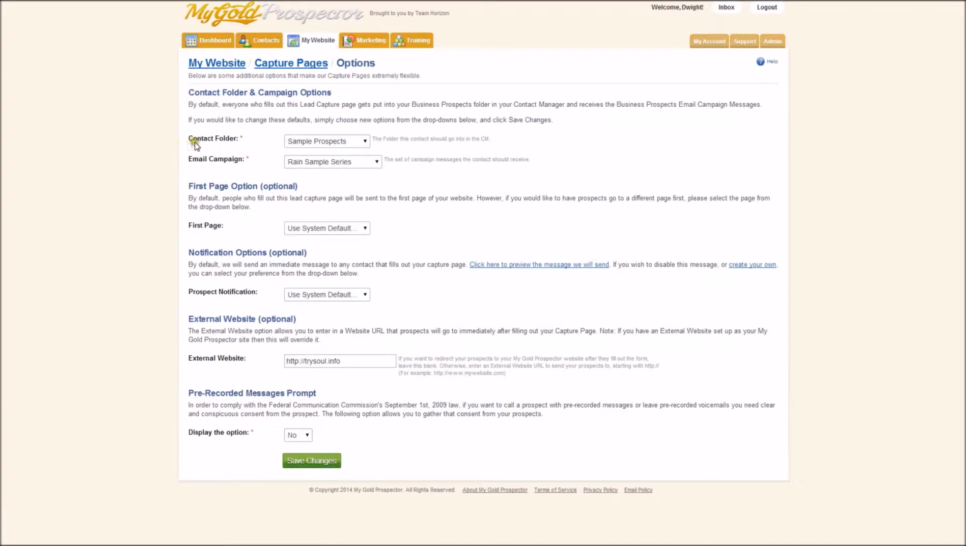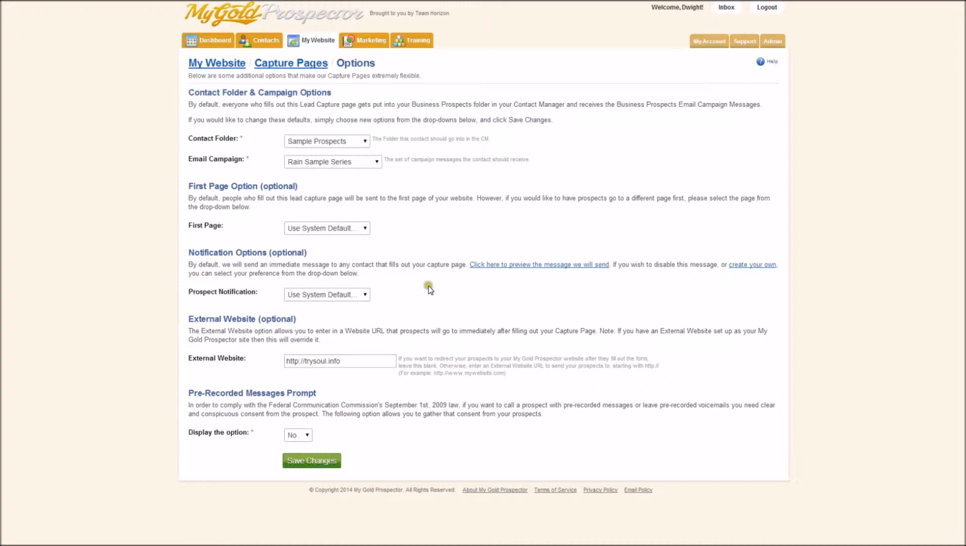First thing you're going to do is that you have Sample Folder. So these are going to be your sample prospects. So you hit the drop down. See, it says Sample Prospects. I have a folder made up for you guys. So every time somebody orders a sample, they'll be put into the sample folder. And then the email campaign is going to be the Rain Sample Series. So there's email campaigns that are going out there which will give them more information about Rain, and it's an autoresponder program they're going to go into.